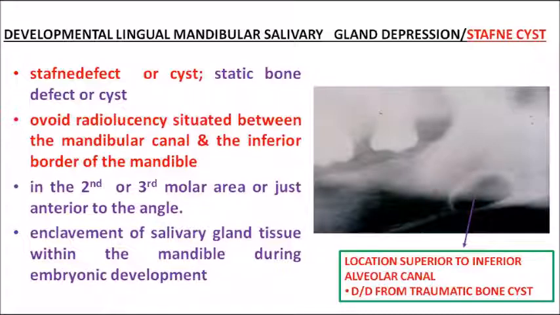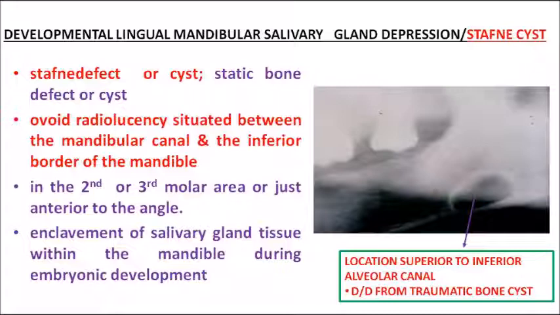And why does it happen? It is because of some salivary gland tissue which was entrapped within the mandible during embryonic development. During the development of the salivary gland, some portion happened to be entrapped within the bone, the mandible. Because of that, you can see the radiolucency in the radiograph. It is mostly seen as a radiolucency above the inferior alveolar canal, mostly between the mandibular canal and the inferior border of the mandible.